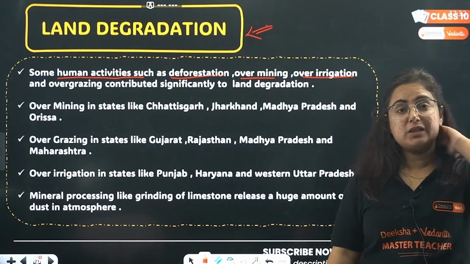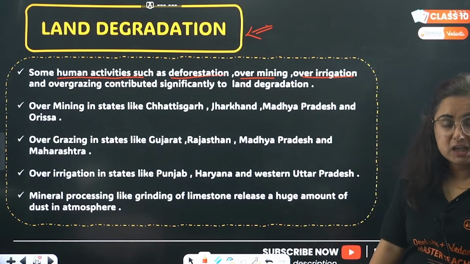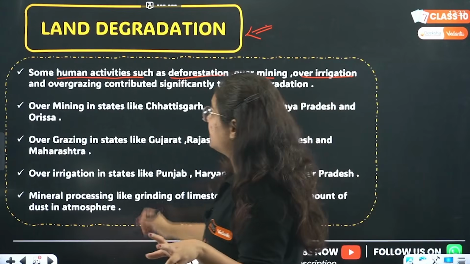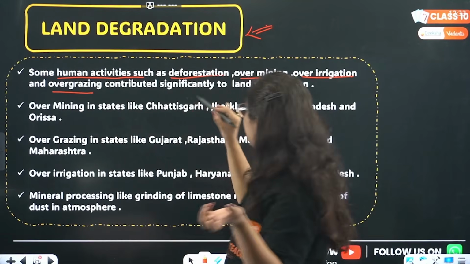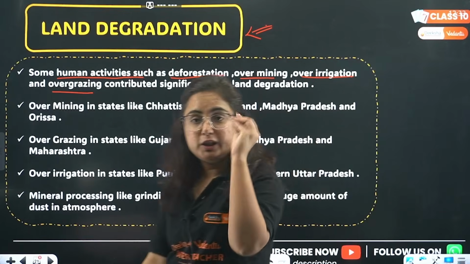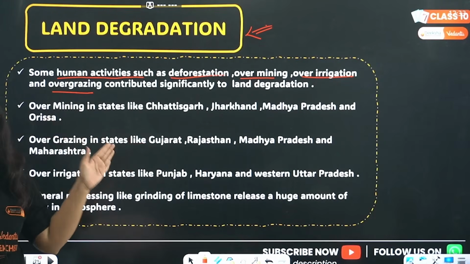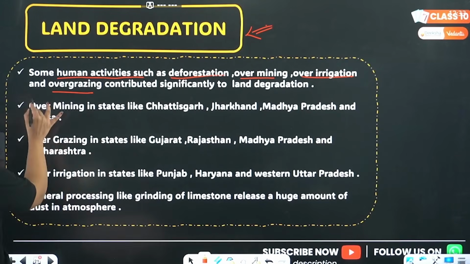So over irrigation is done in the land where naturally water was not available, to grow a crop. The next is overgrazing. Yes, contributed significantly to land degradation. What pointers that you have to keep in mind are the states. The question comes directly, I will show you right now.